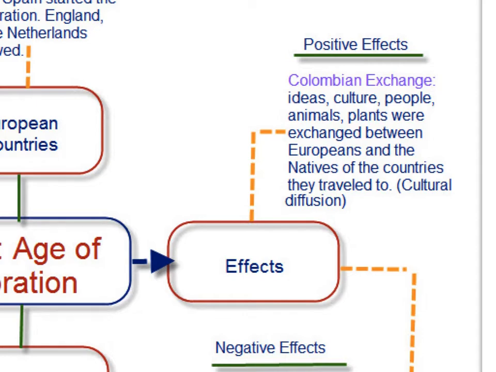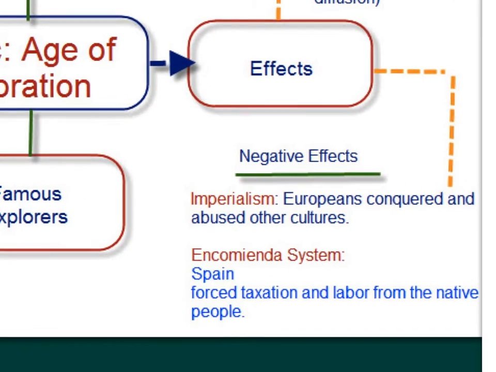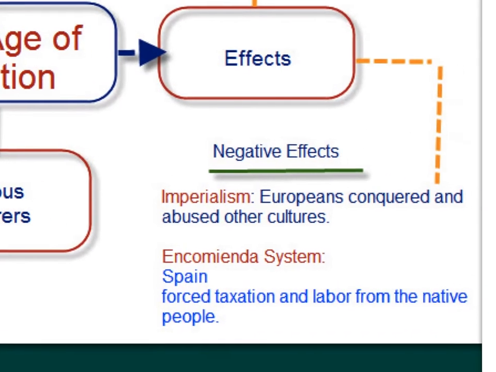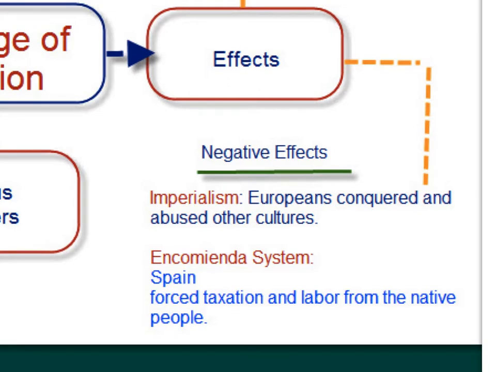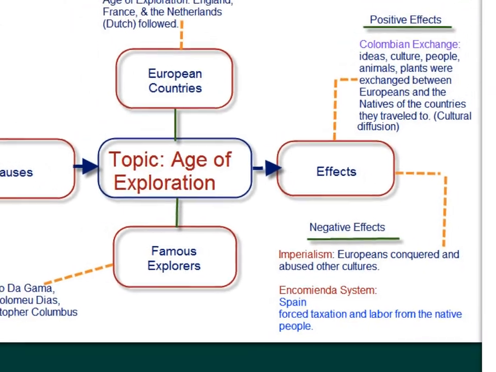But what were some of the negative effects of the Columbian Exchange? Well, part of the negative effect is imperialism. Europeans conquered and abused other cultures. And then you have what's called the encomienda system, where Spain forced taxation and labor from the native people. So these were negatives of the Columbian Exchange. And keep that in mind as you seek to answer questions about the age of exploration.